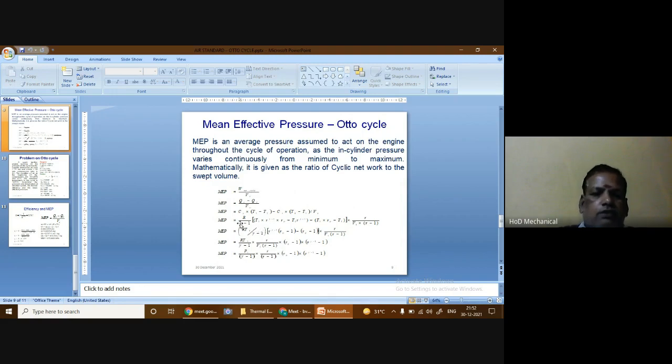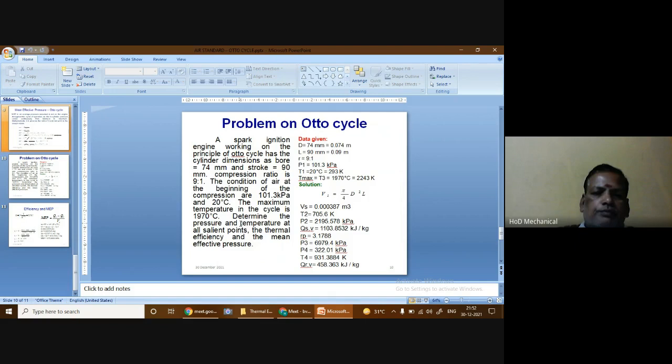Now let us solve one problem on the Otto cycle. A spark ignition engine working on the principle of the Otto cycle has cylinder dimensions of bore equal to 74 mm and stroke equal to 90 mm.